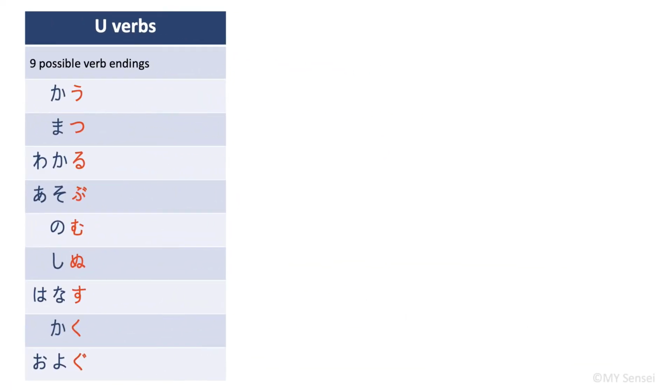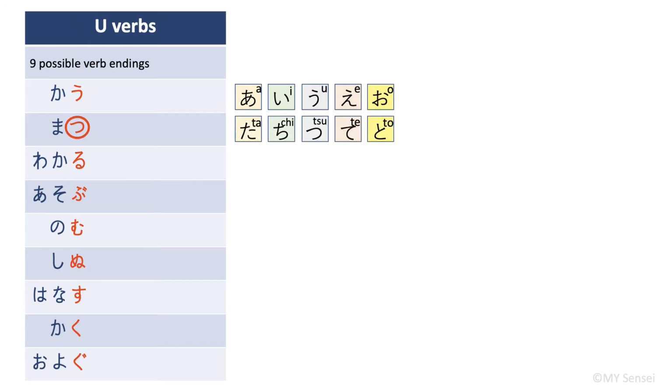This time we are going to conjugate the う verbs. As I mentioned earlier, there are 9 possible endings. They all have the う endings. Let's look at 買う first that ends with う. When you first learned hiragana, you learned a, i, u, e, o, and う is a part of this row. Let's move down to 待つ, to wait, and its ending is つ, and つ is a part of the たちつてと row. The third word you see here is わかる, which has the る ending, and る is a part of the らりるれろ row. Here's the rest of the table.